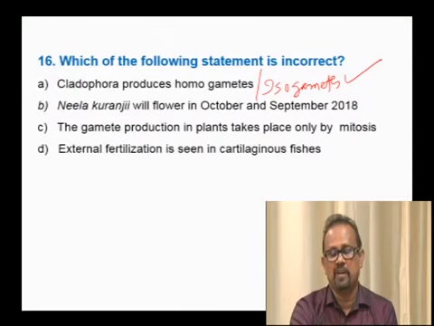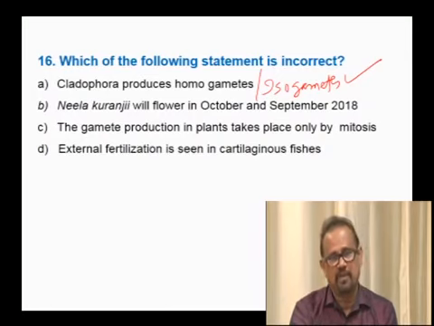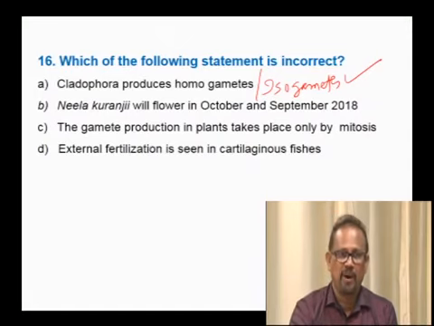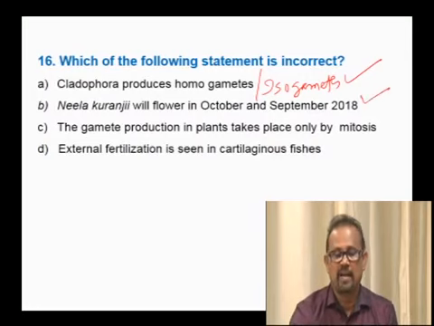Neelakuranji will flower in October and September 2018, so that is the next month. If you go to the hilly regions of Kerala, Tamil Nadu and even Karnataka, you can see the flowers which bloom next month, because Neelakuranji is a perennial polycarpic plant which produces flowers once in 12 years. Last time it flowered in the year 2006. Therefore, this is also the correct statement.